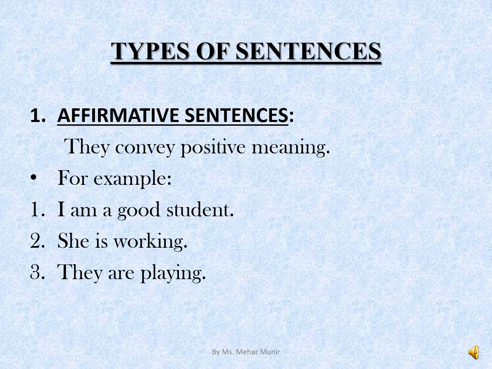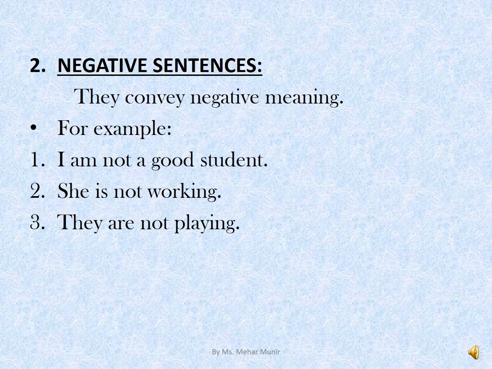They convey positive meaning. For example, I am a good student, she is working, they are playing. These three sentences are conveying positive meaning. Kind number 2, negative sentences. They convey negative meaning. Again, the examples are same to make it more convenient. I am not a good student, she is not working, they are not playing. By adding the word not, we are converting the same sentences into negative.